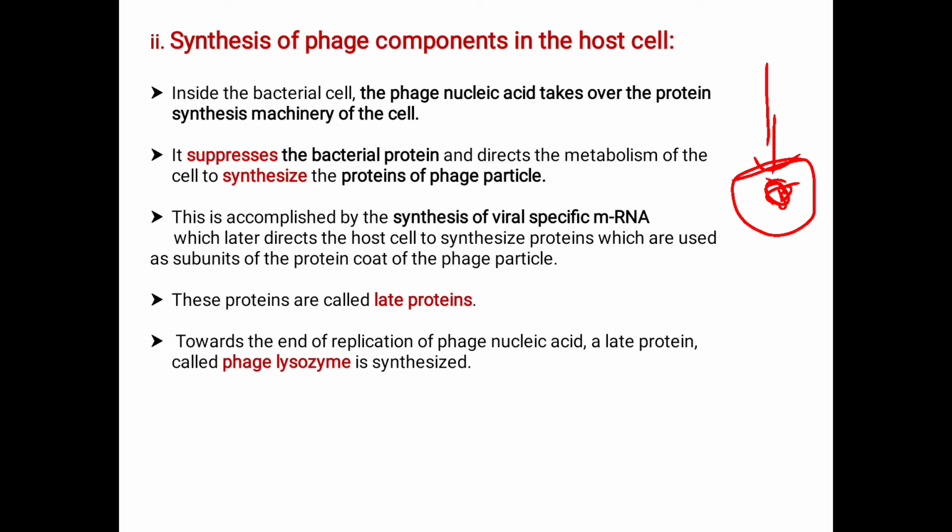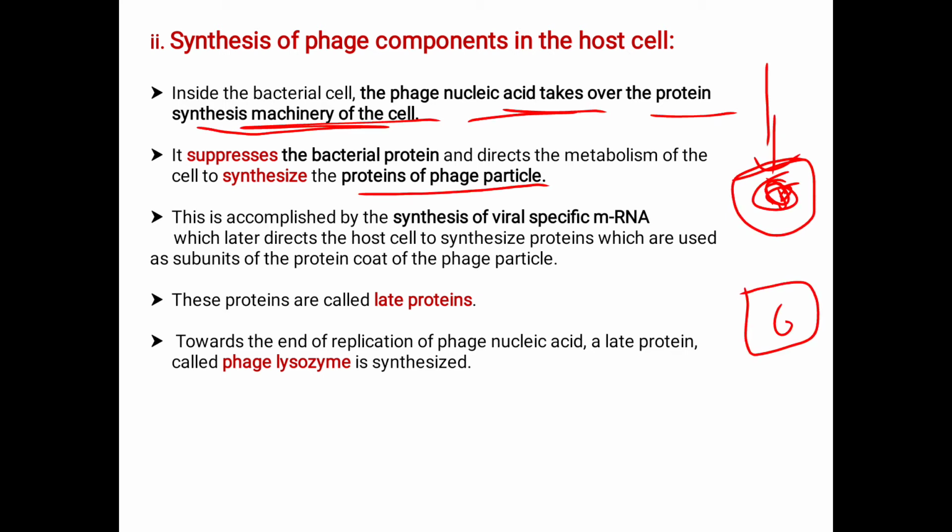Here this nucleic acid takes over the protein synthesis machinery of the host. The protein synthesis takes place within the bacterial cell after the infection process. It suppresses the bacterial protein and directs the metabolism of the cell to synthesize the proteins of the phage particle.